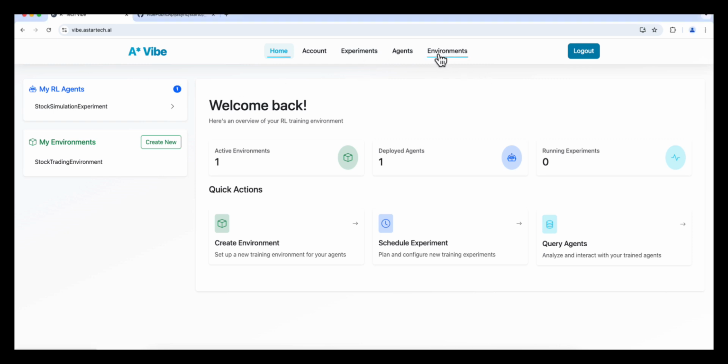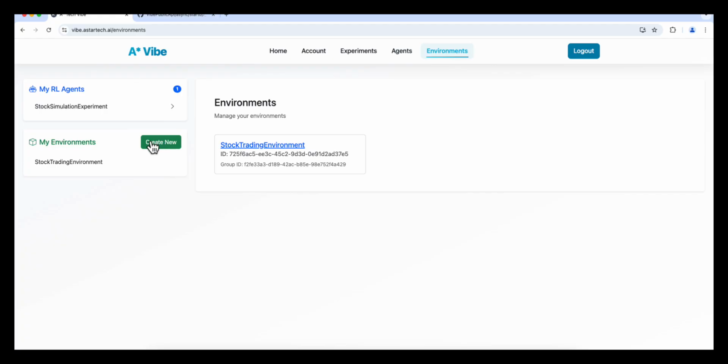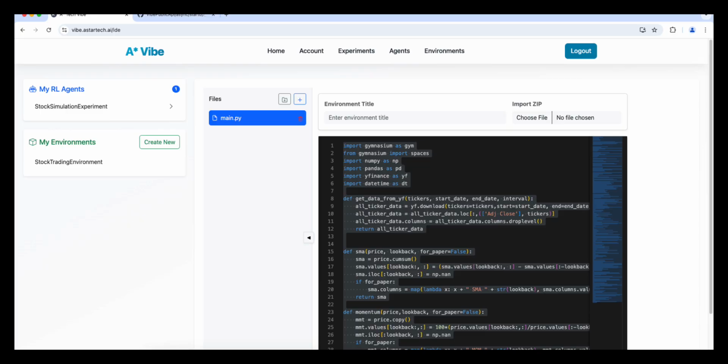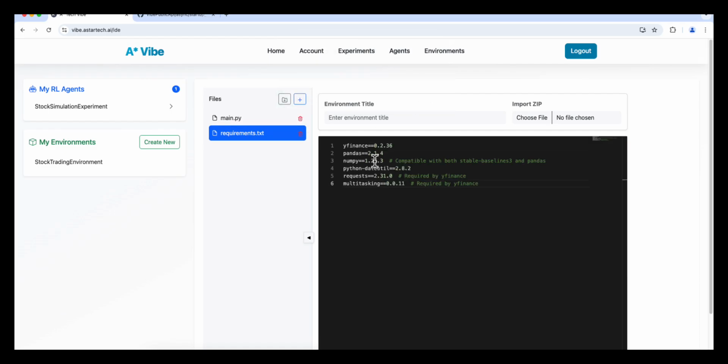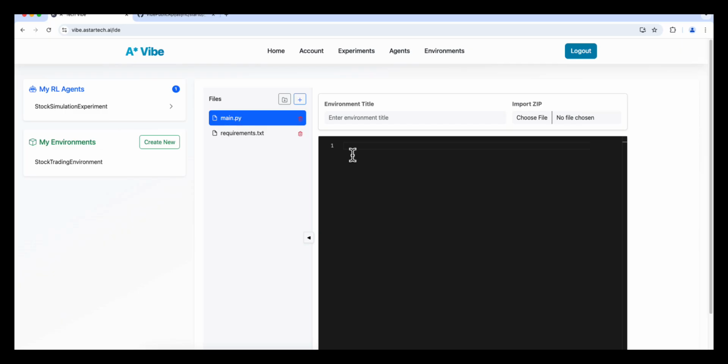To orchestrate an experiment, first thing we would need to do is to create an environment. For purposes of this demo, I'm going to go ahead and create a new environment. I'm going to start by creating a requirements.txt file. This requirements.txt file is going to be installed during the experiment orchestration. So once the experiment starts, this requirements.txt is going to be installed and then available for the other Python files that are going to be available inside the